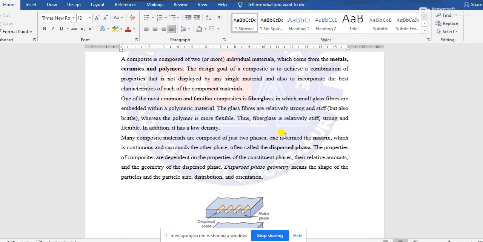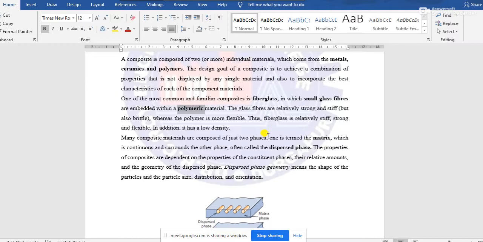This fiberglass is produced by combining glass fibers and polymer materials. There are two different materials, one is the glass fiber and another is some polymer material, which may be resin or maybe polypropylene.